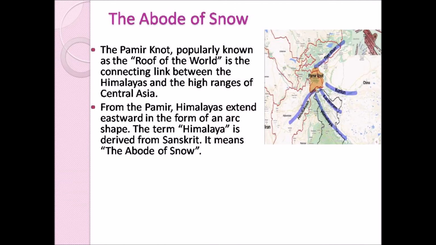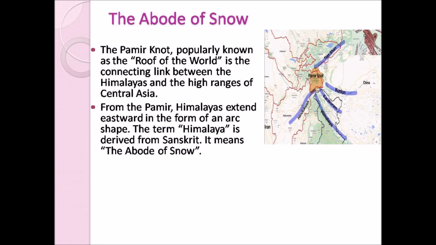The abode of snow. Pamir Knot. Pamir Knot is a plateau. That orange color shaded portion which is to the north of India is the Pamir Knot. It is a plateau and it acts as a connecting link between the Himalayas and the high mountain ranges of Central Asia.